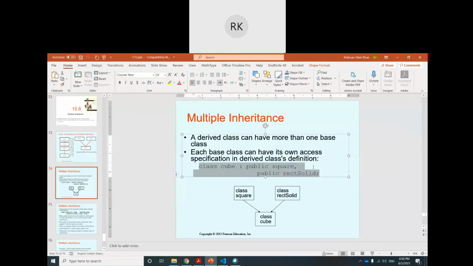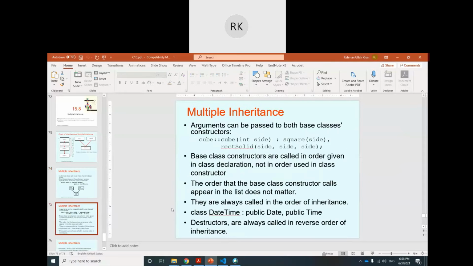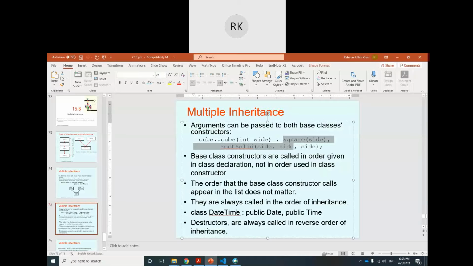So the flow of constructor calling is also in the same way. The order that base class constructor calls appear in the list doesn't matter, meaning we can change this order, but it doesn't matter. They are always called in the order of inheritance. The destructors are always called in the reverse order.